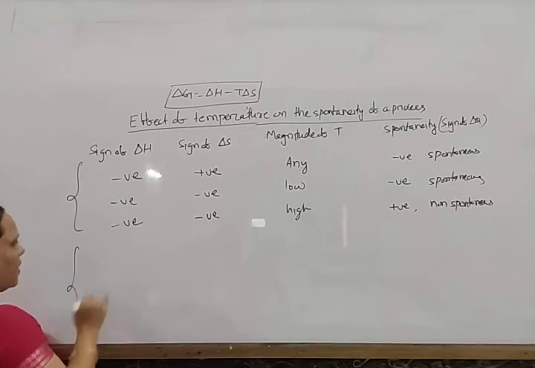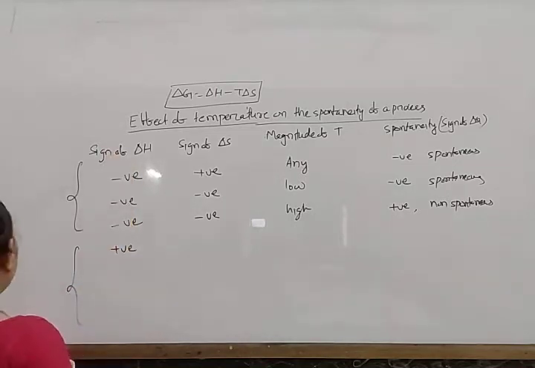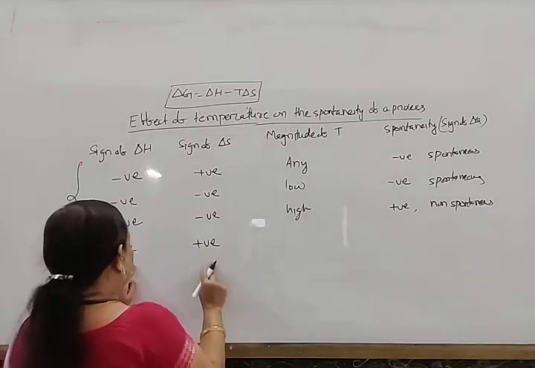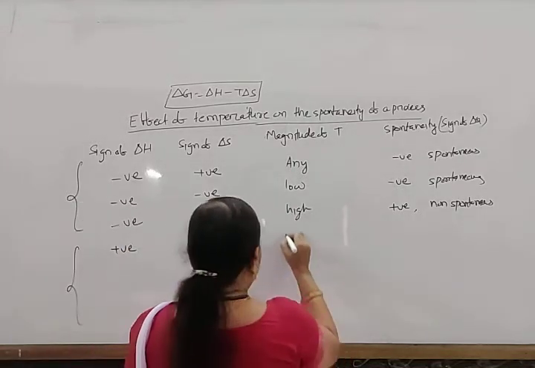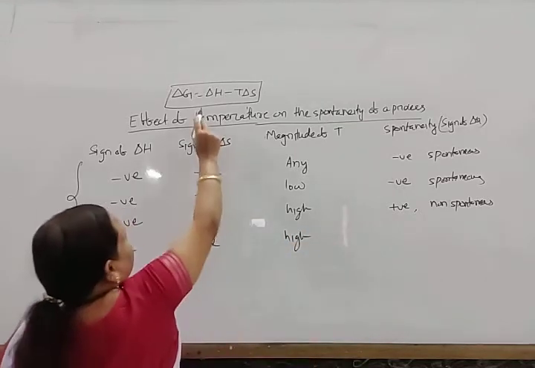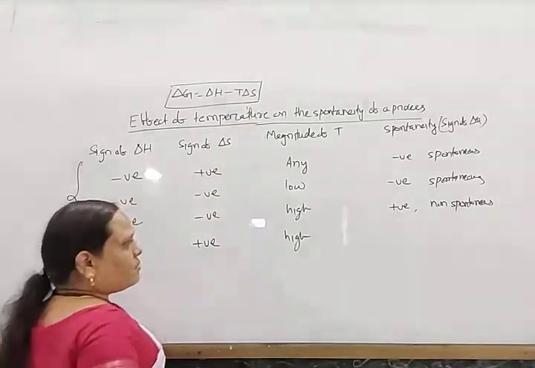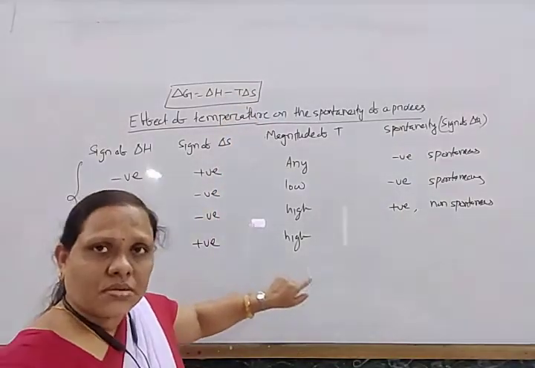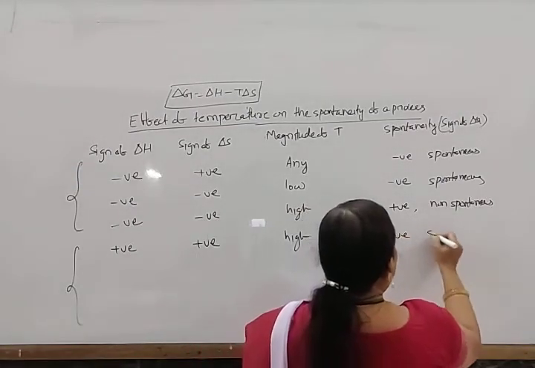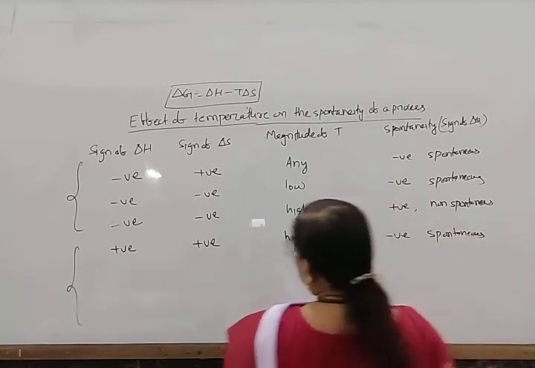Now consider endothermic. For endothermic, ΔH value is positive. If ΔS is also positive and the temperature is very high, then minus TΔS will become more negative, so at high temperature ΔG will become negative and the process is spontaneous.